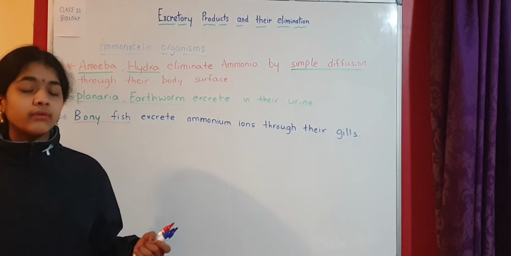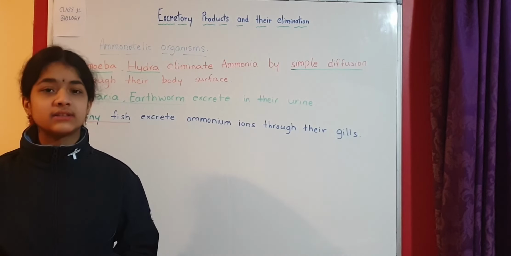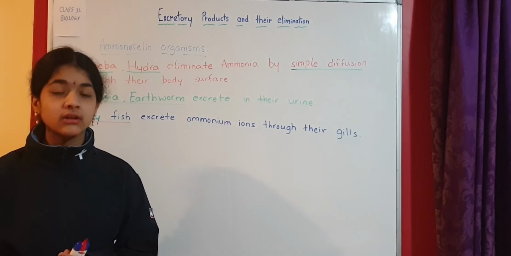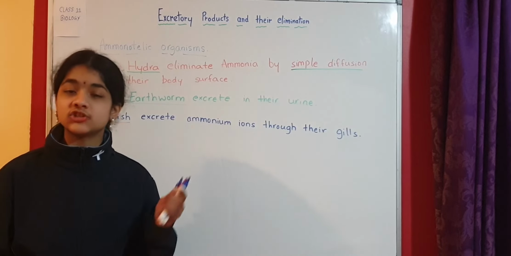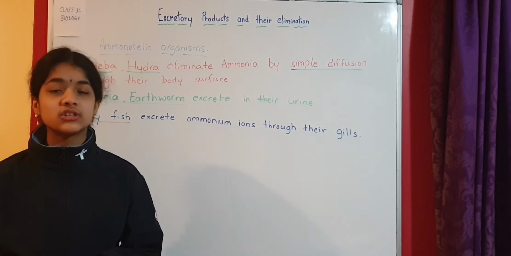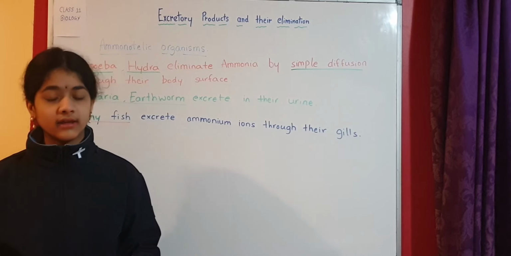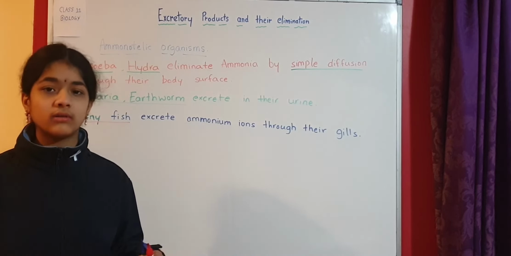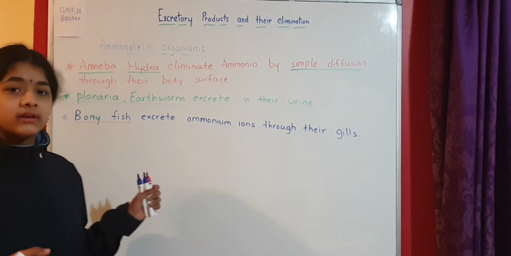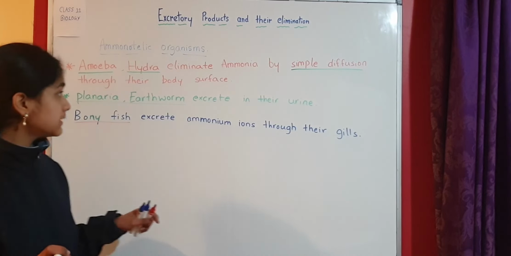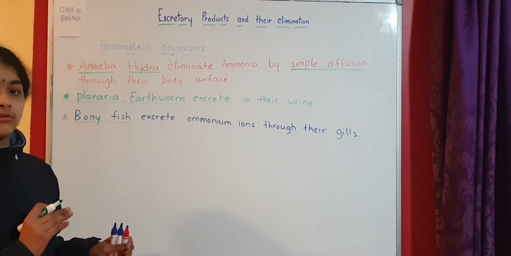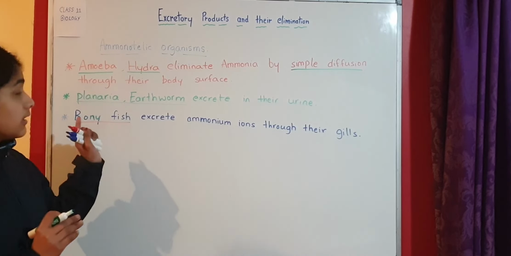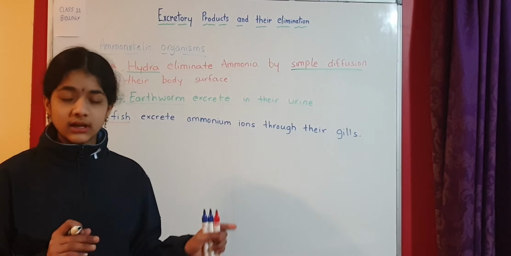So in this video, we have looked at a basic introduction to excretion and osmoregulation. Excretion is removal of waste. Osmoregulation is the balance of ions and water, maintaining the ion and water balance in our body. We have looked at the three types of nitrogenous wastes, which are ammonia, urea and uric acid.